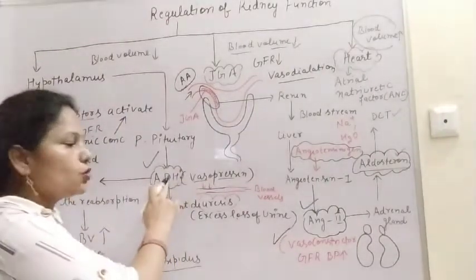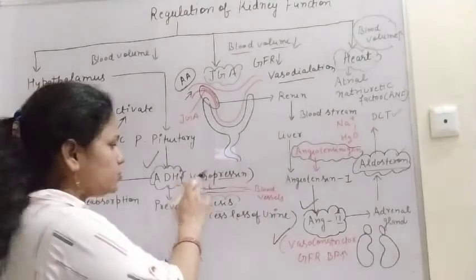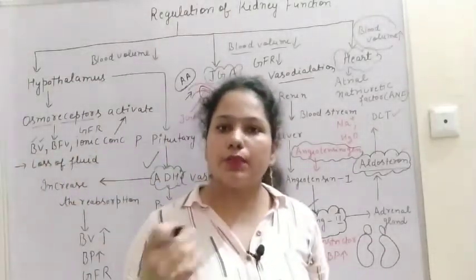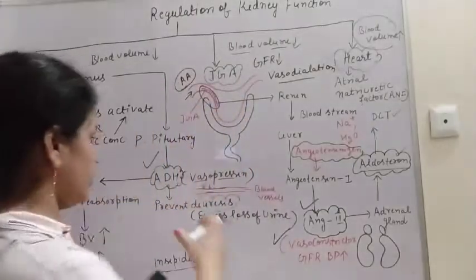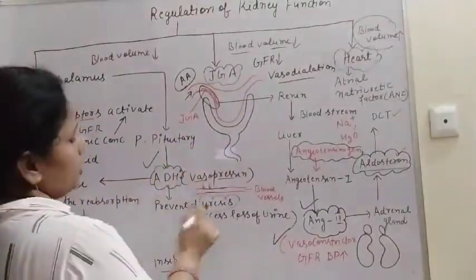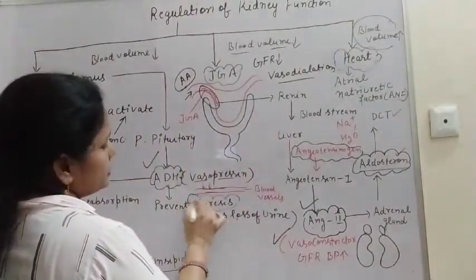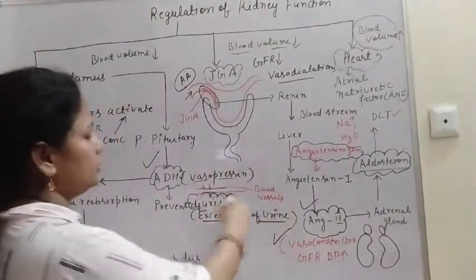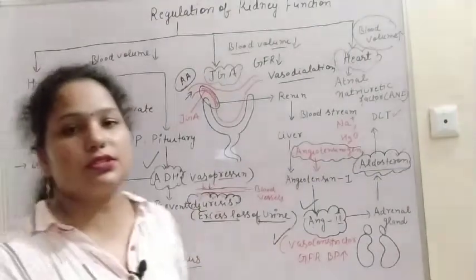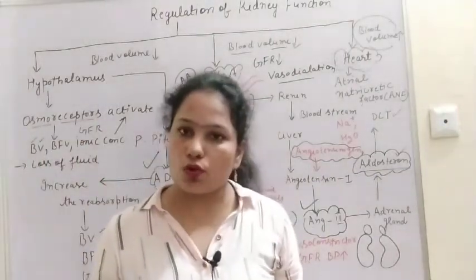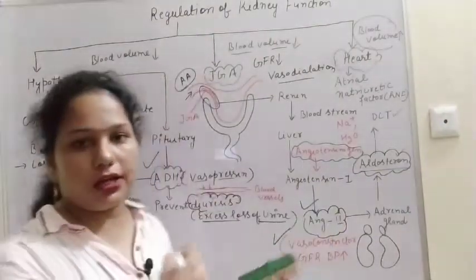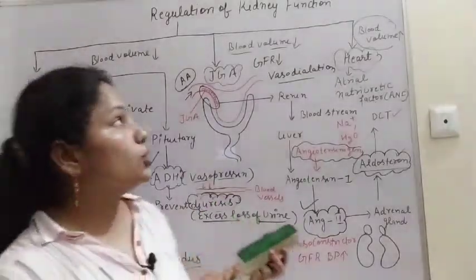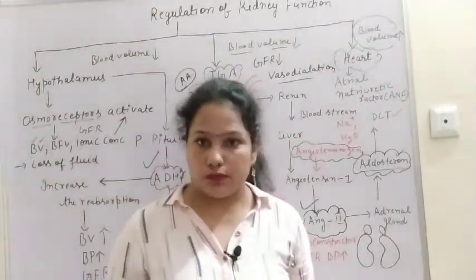ADH is also known as vasopressin, because it contracts the blood vessels. And what is the meaning of diuresis? Diuresis means excess loss of urine. ADH prevents diuresis, that is, it prevents excess loss of urine. So that is about regulation of kidney function.